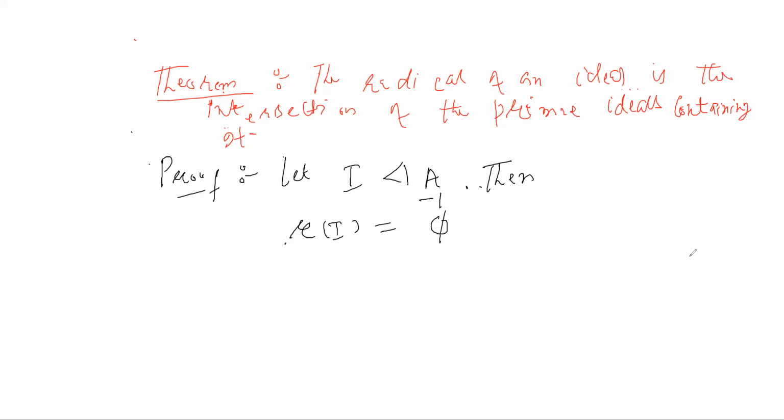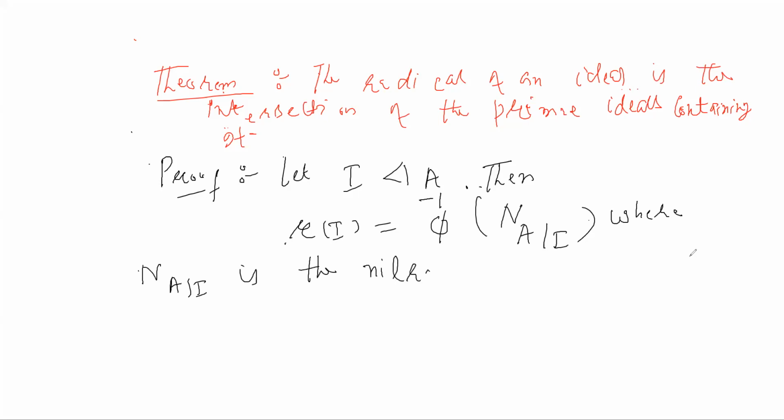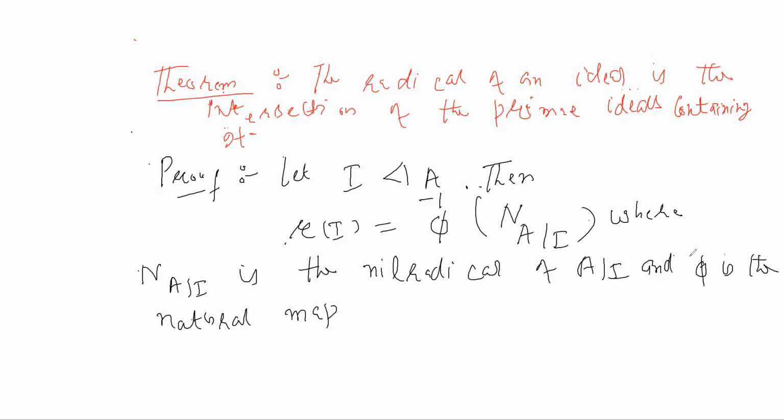So it is phi inverse of the nil radical of A by I, where phi is the natural map. This we know.